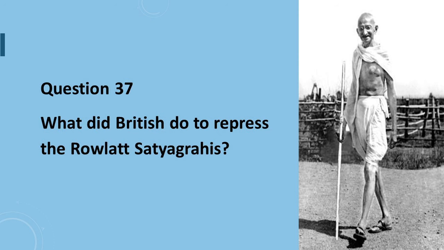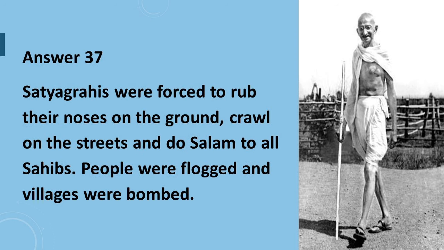Question number 37 is, what did the British do to repress the Rowlatt Satyagrahis? Answer: Satyagrahis were forced to rub their noses on the ground, crawl on the streets, and to do salam to all sahibs. People were flogged and villages were bombed.